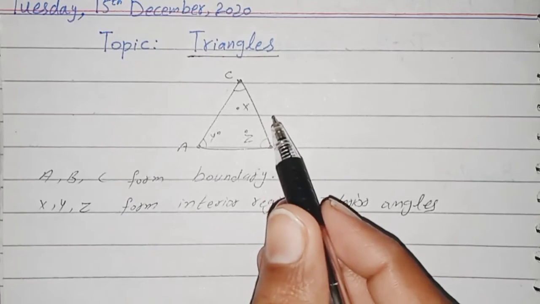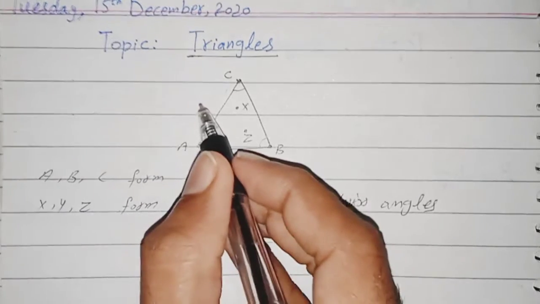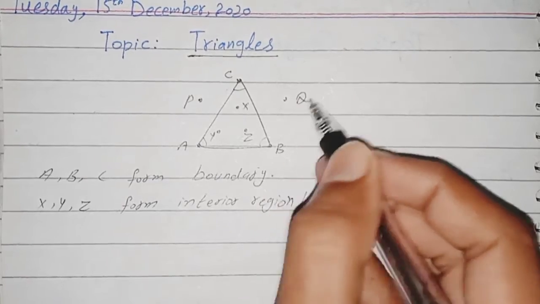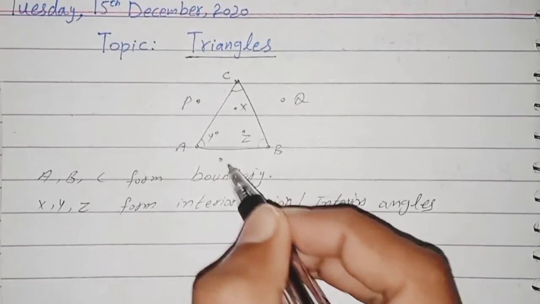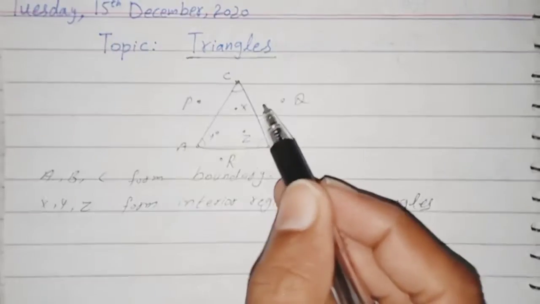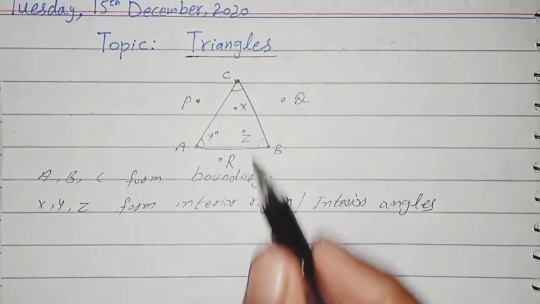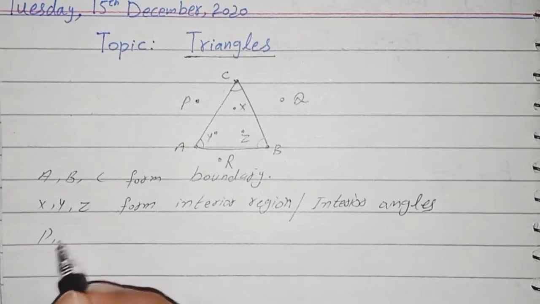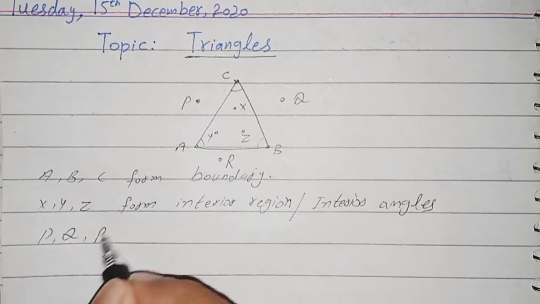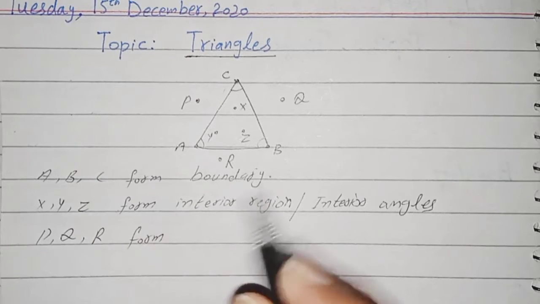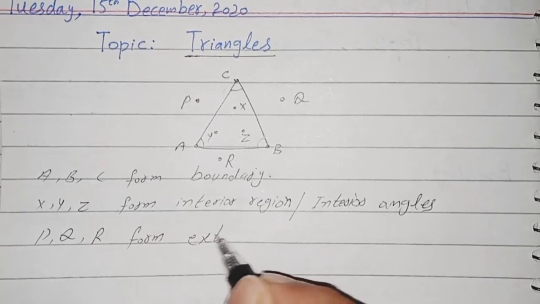We can take any other points. This is P, this is Q, and this is R. These points are outside the triangle, so P, Q and R form the exterior region.